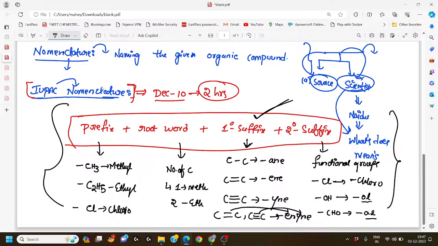Now let us try to understand what the concept in our NCERT is. I hope you have the primary understanding of what nomenclature means. Nomenclature simply means naming the given organic compound. So according to IUPAC nomenclature, we have a format to name the given organic compounds. Now let us understand examples of how to name the haloalkanes and haloarenes.